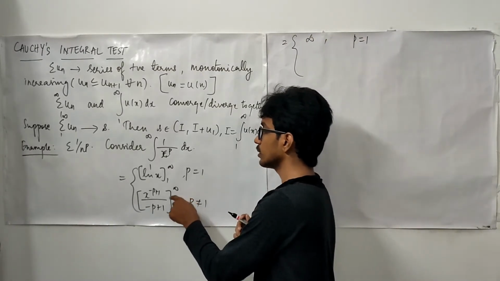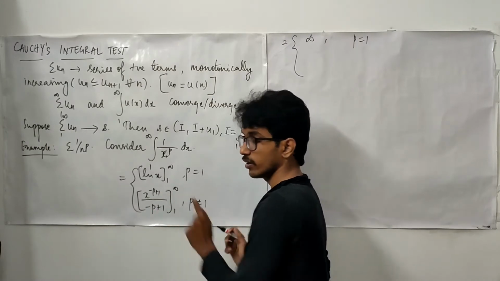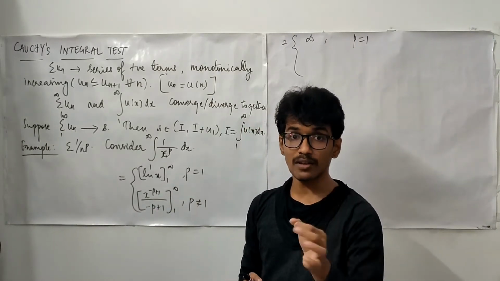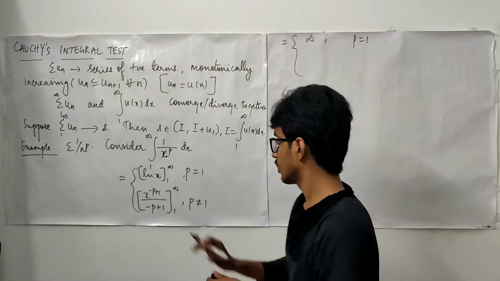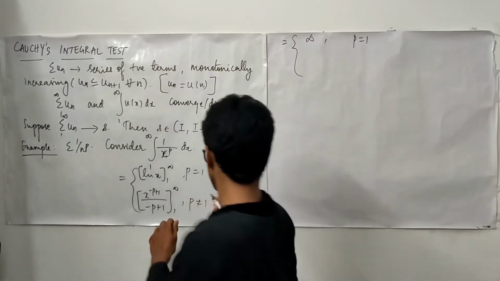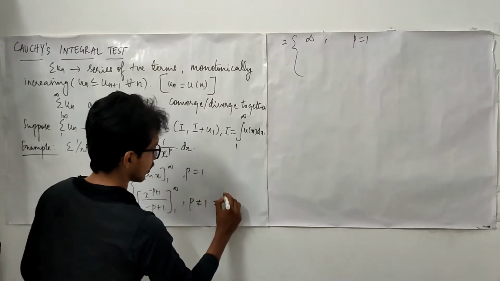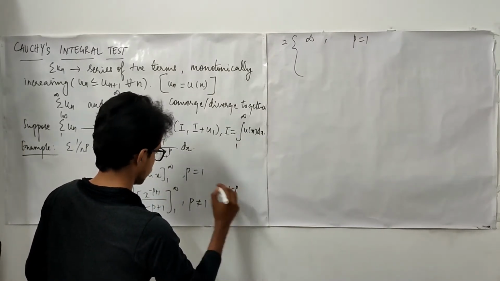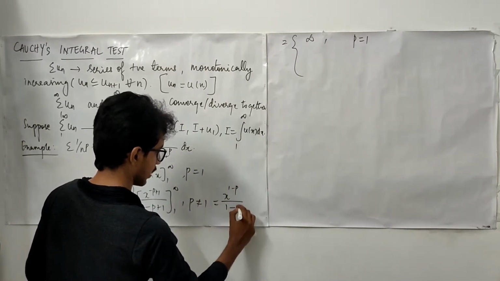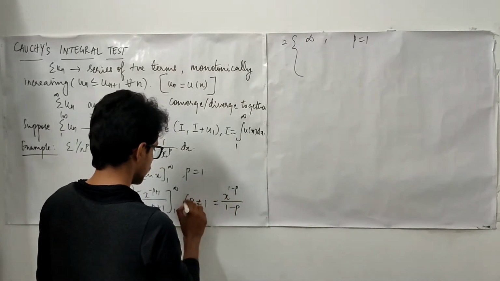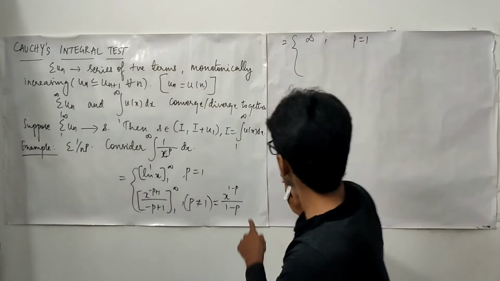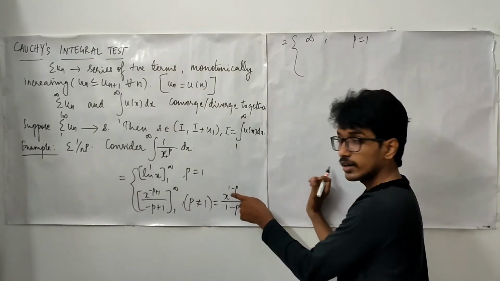Here, if you substitute x equal to infinity, what are you going to get? You have infinity power something. This may also be written as x power 1 minus p upon 1 minus p. For convenience, we are writing it this way. Now just look: infinity power something.